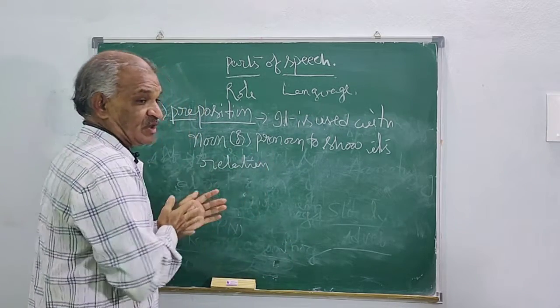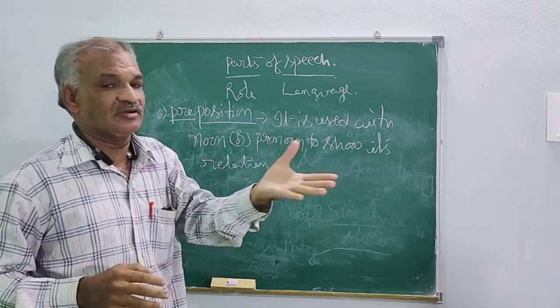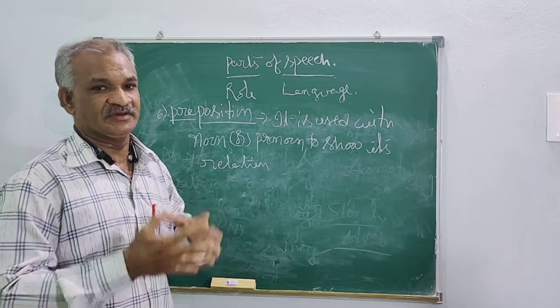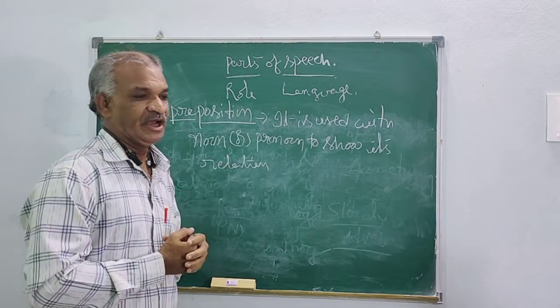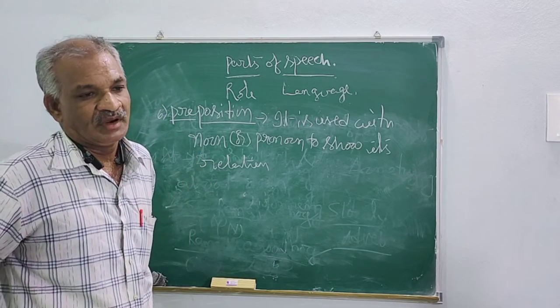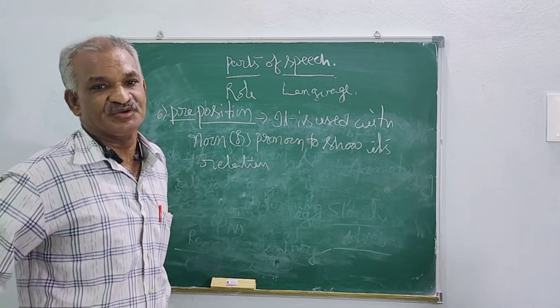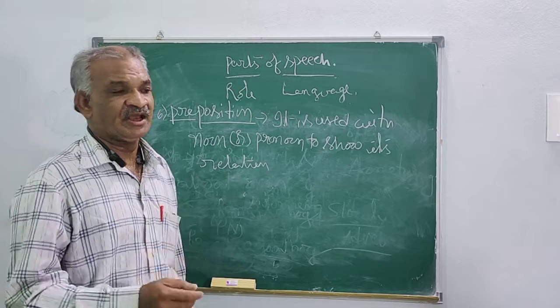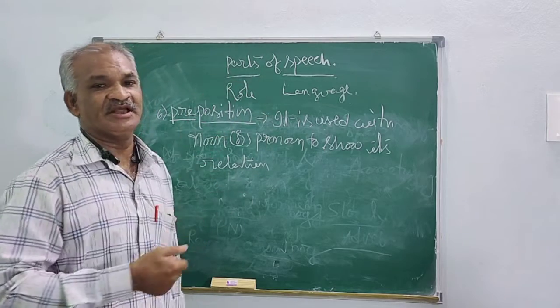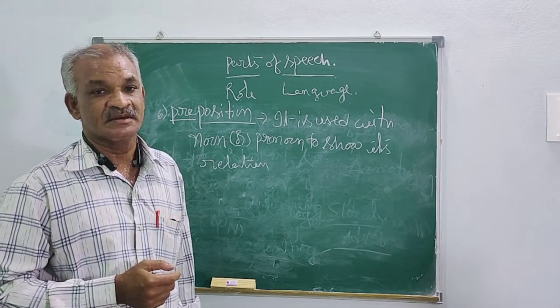That means, while you are talking about a thing or about something, suppose in your home your father asks you to bring his pen or spectacles. He may say, Gopi, just bring my spectacles.